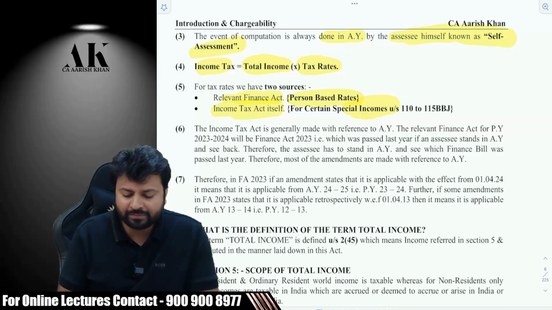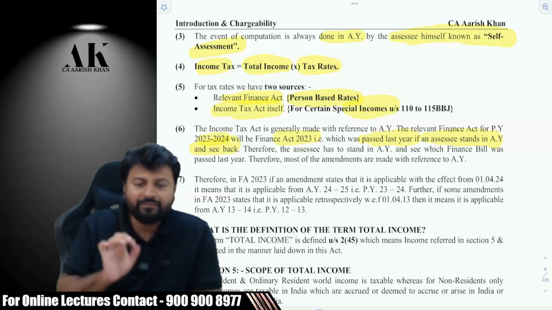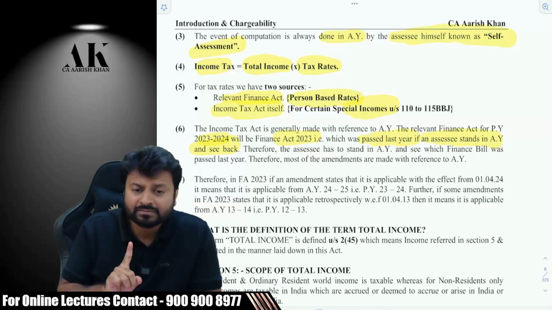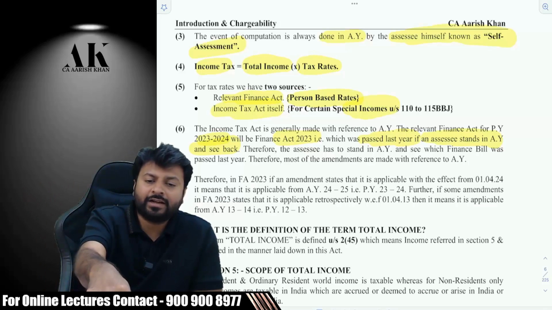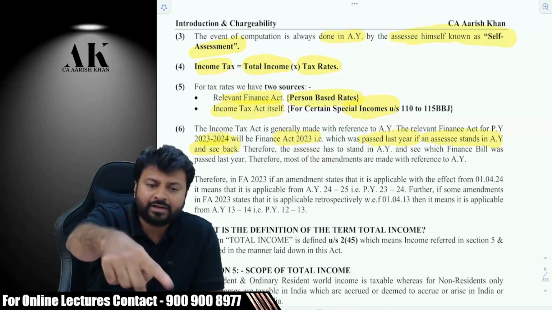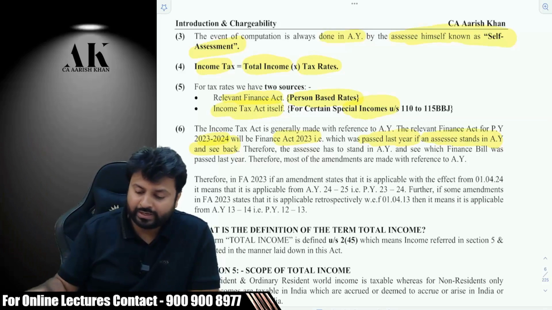The relevant Finance Act for previous year 23-24 will be Finance Act 23, which was passed last year. If an assessee stands in the AY and sees back, are you understanding this line? So if you stand in AY, which Finance Act will you follow? The last year's. Like while filing the return now, which Finance Act are you going to follow? The one passed last year, that is 2022.